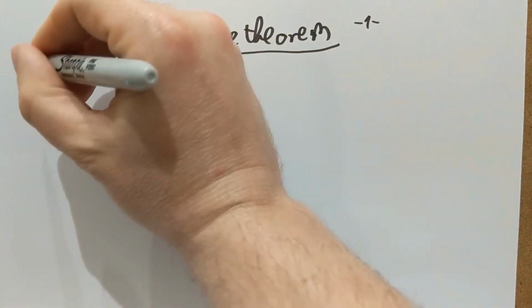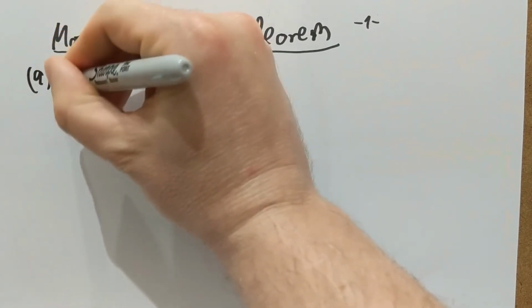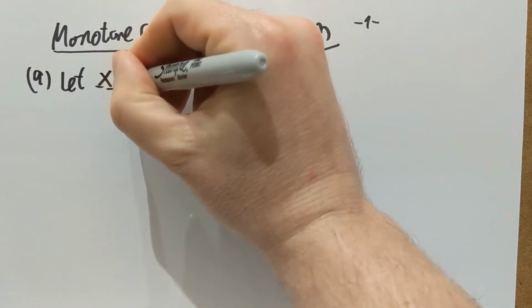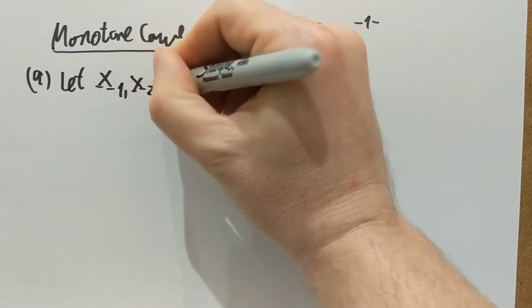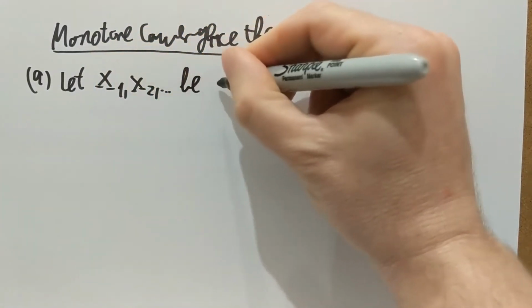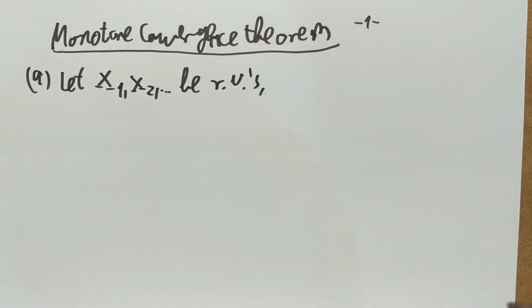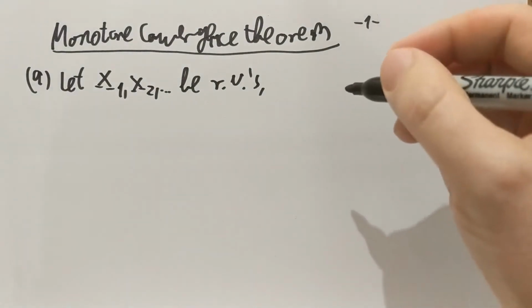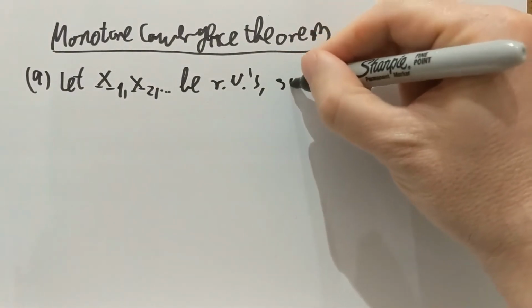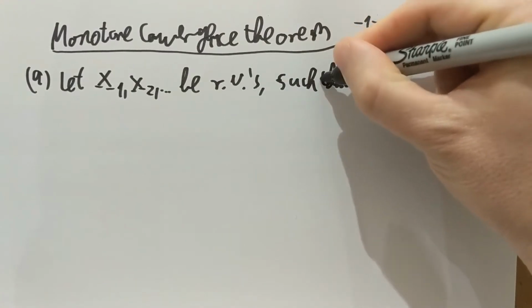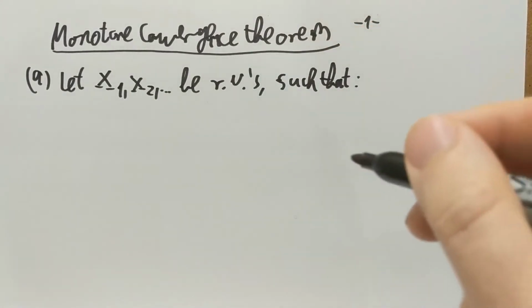It has two parts. Part A: let X1, X2 and so on be a sequence of random variables. The assumptions are the following.